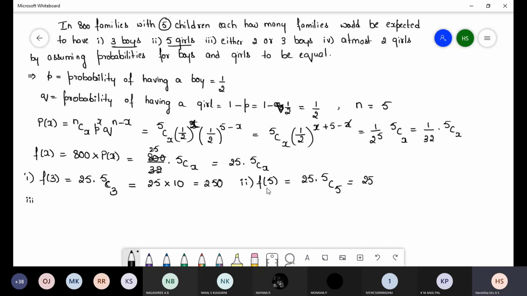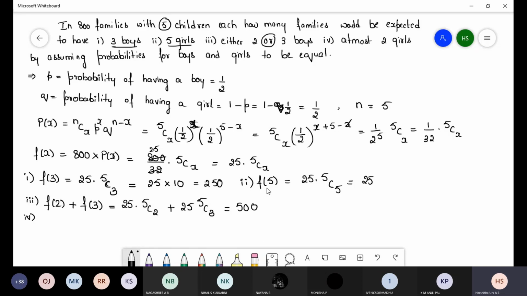Next, the third one, either 2 or 3 boys. Before, I told you in probability that if we get 'or', you have to add. So here f of 2 plus f of 3. Either 2 or 3 boys means f of 2 plus f of 3. That is equal to 25 5C2 plus 25 5C3. Correct? 500.